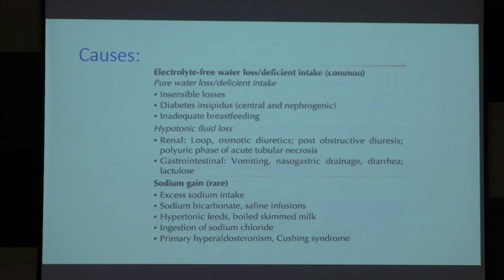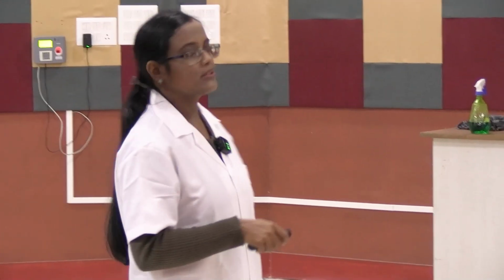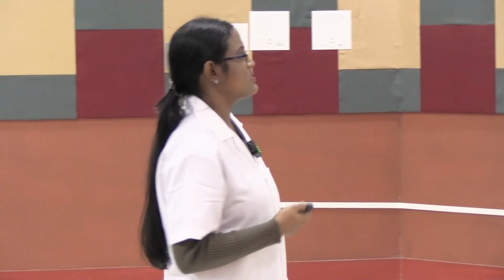There may be pure water loss, where only water is getting out: diabetes insipidus, inadequate breastfeeding, insensible loss. In these, more water goes out. Then hypotonic fluid loss, where some solute is also being lost, water is going out, and sodium is also getting excreted: renal loss, loop diuretics, post-obstructive diuresis, the first phase of ATN. In kidney diseases there are many phases, and you have to treat the cases accordingly. According to the phase there may be some changes. So in the polyuric phase of ATN, polyuria means more urine is going out, so water is getting exhausted. Vomiting, nasogastric drainage, diarrhea, lactulose, there also